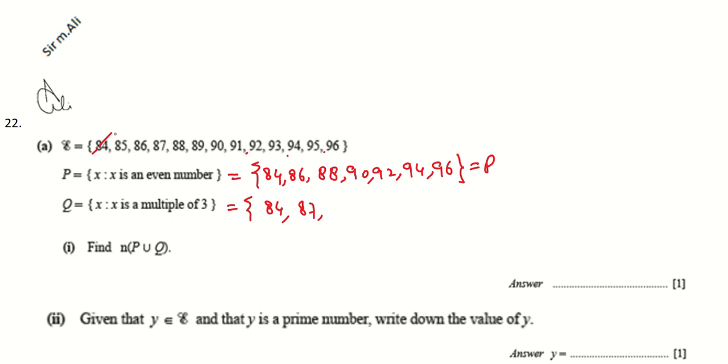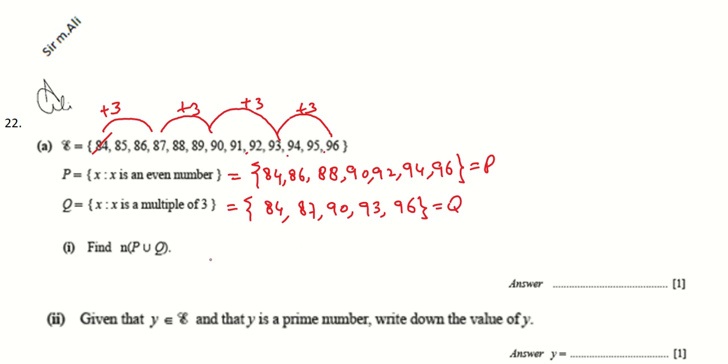We can choose, after the difference of 3, 90, also divisible by 3, 93 is divisible by 3, 96 also divisible by 3. These are the elements of set Q.